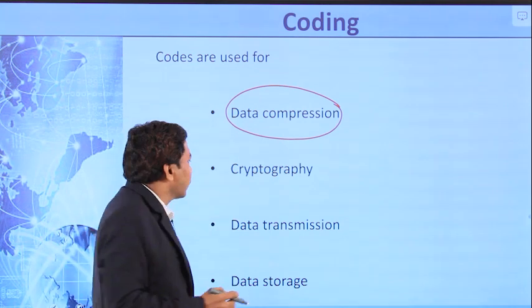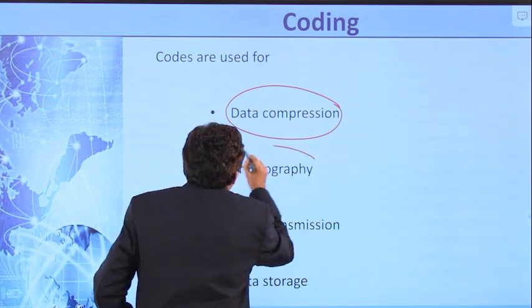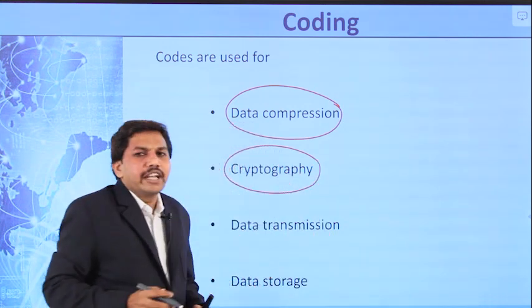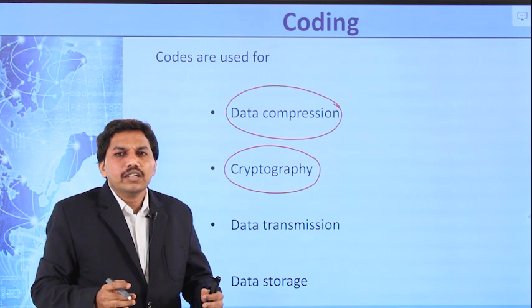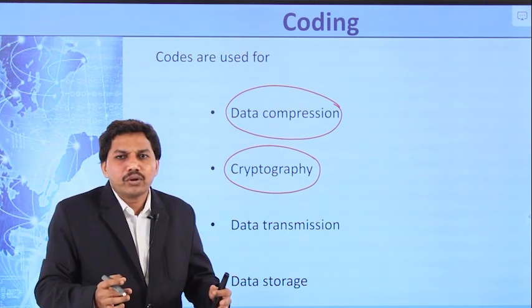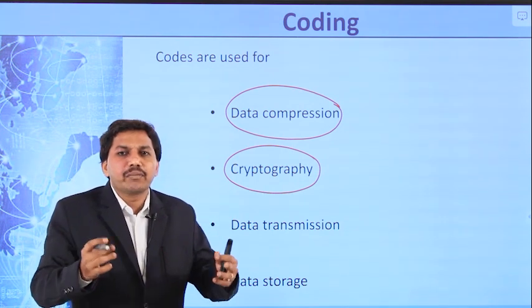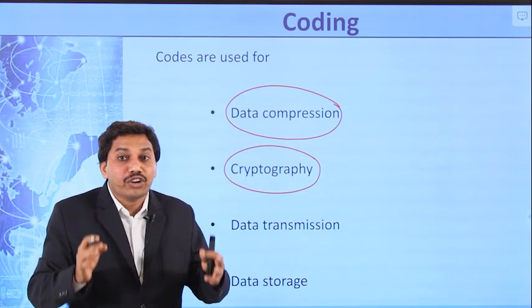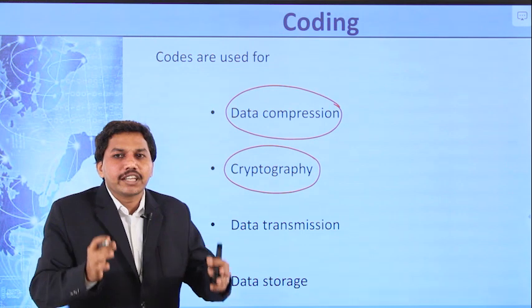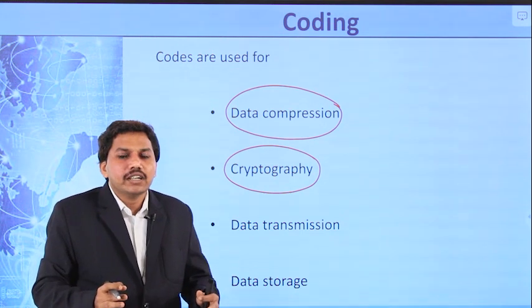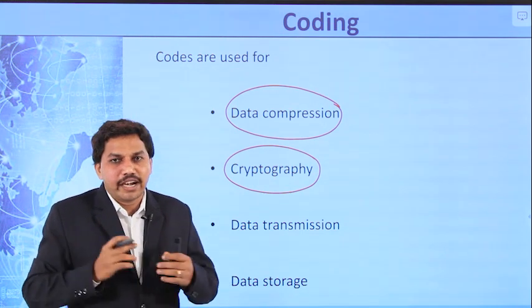The second one is cryptography. What do you mean by cryptography? Cryptography is the science of protecting information in a secured format. It is a method of protecting our information in a secured format.